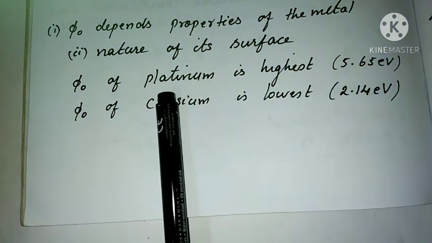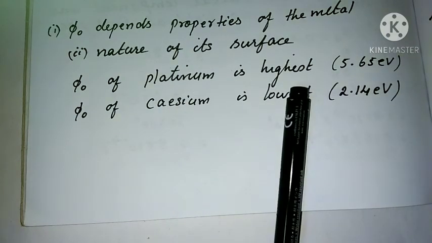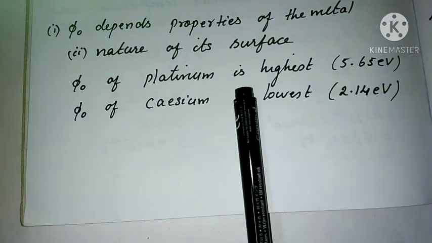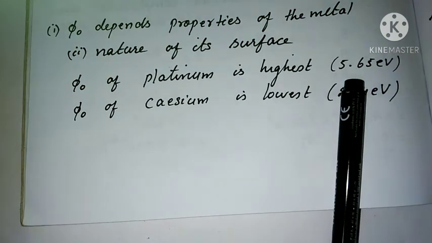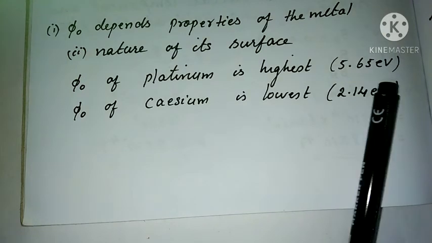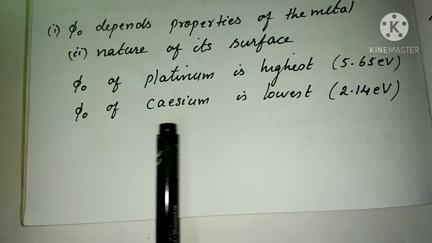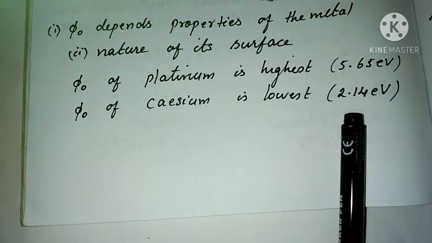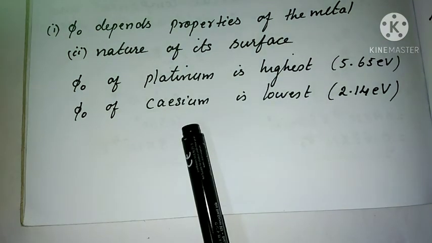For example, platinum has the highest work function, nearly 5.65 electron volt is needed to remove an electron from platinum. Similarly, cesium has the lowest, only 2.14 electron volt is enough to remove an electron from cesium.